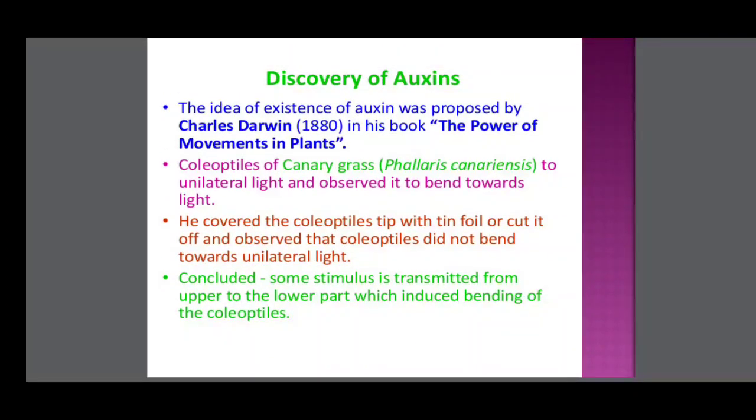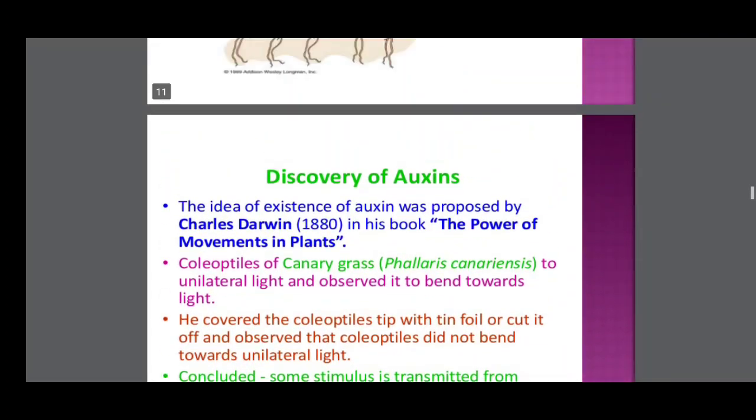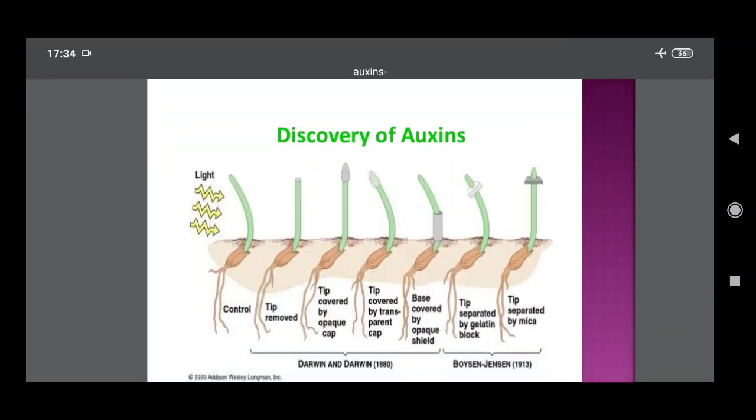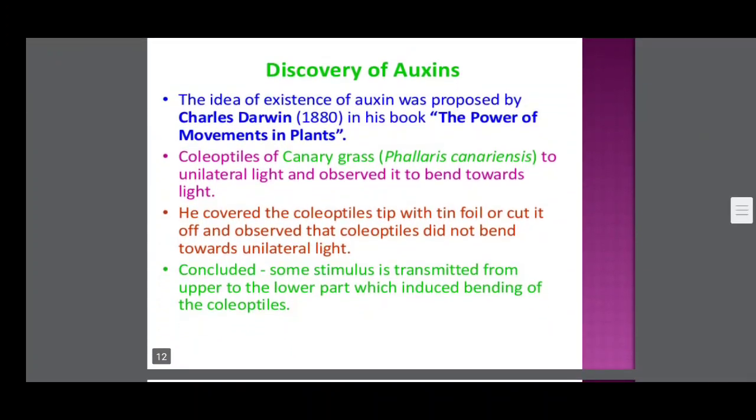What is the conclusion of these two experiments? Some stimulus, some chemical compound, is transmitted from the upper to the lower part, which induces bending of the coleoptile. If we remove the tip, it does not bend because the chemical or stimulant is not transported to the lower side.